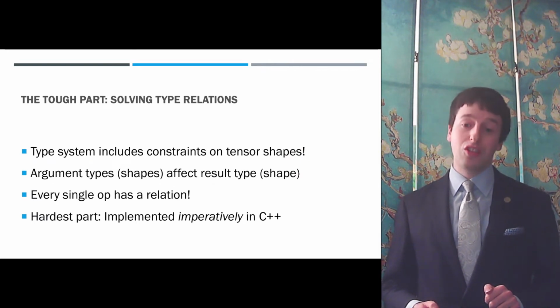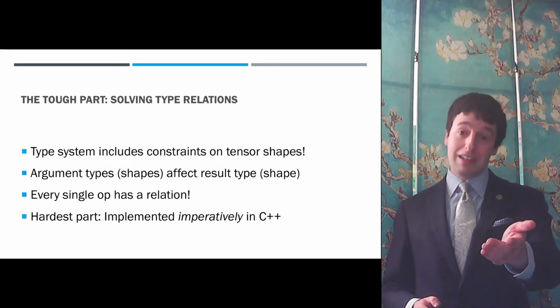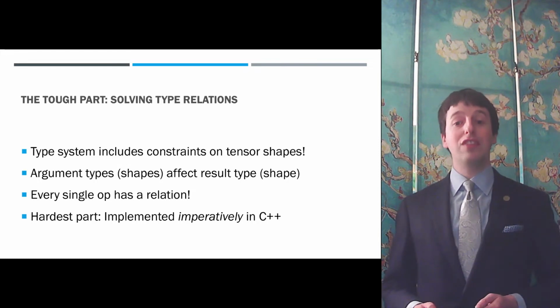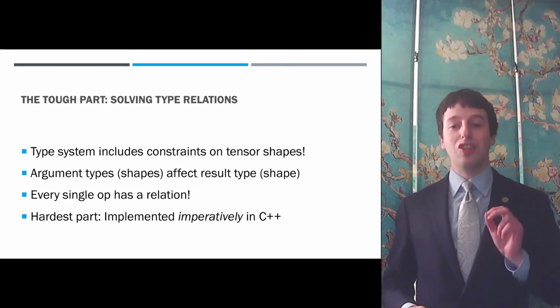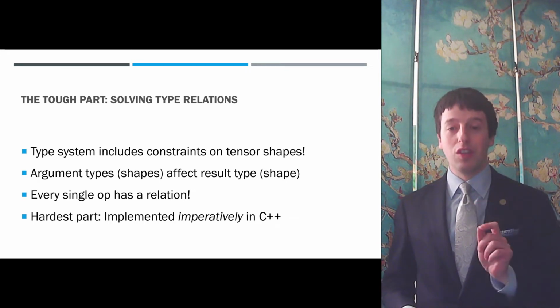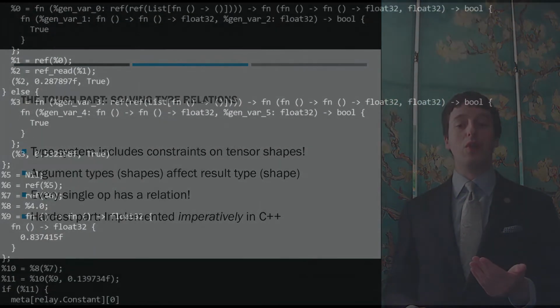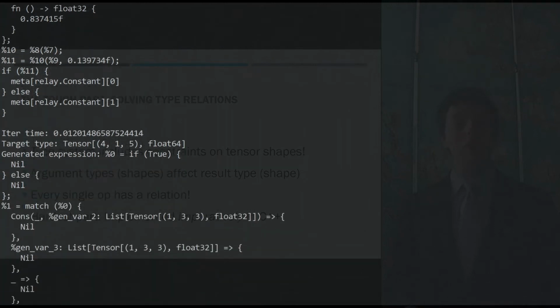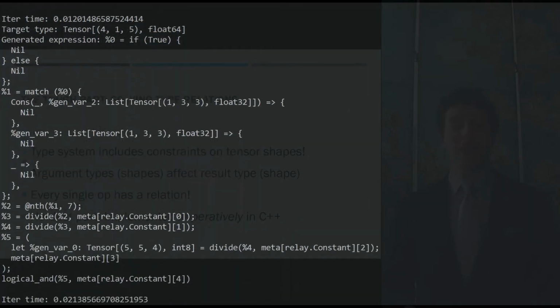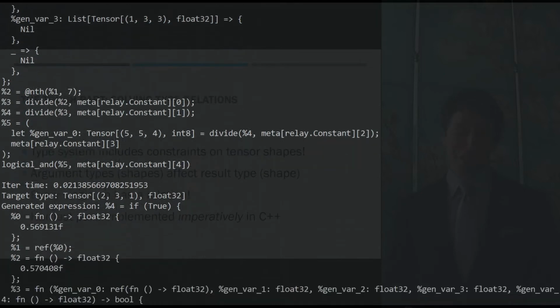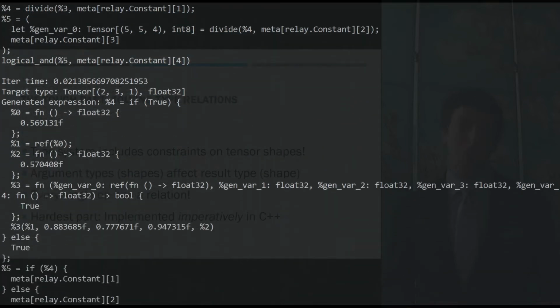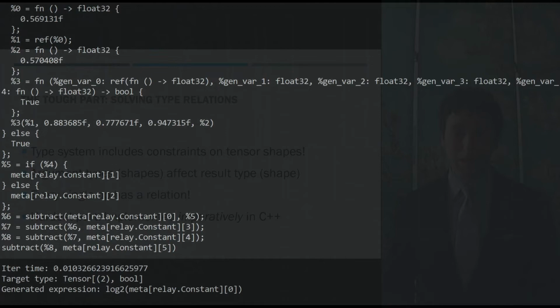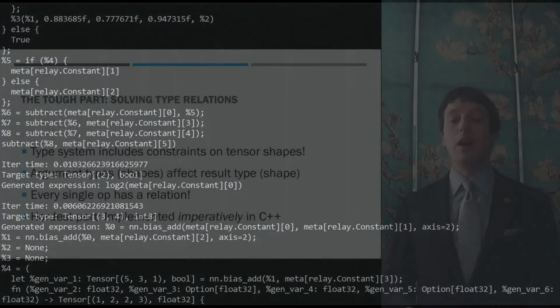The type system's greatest strength, being able to reason about tensor shapes, adds a lot of complexity. Each operator has a relation that decides if the combination of argument shapes and the return shape is valid, which means that the shapes of the arguments can affect the shape of the results. Consider, for example, broadcasting. In order to generate valid programs, this knowledge must reside somewhere. And unfortunately, to make matters even more complicated, the Relay compiler itself checks relations using imperative procedures in C++, which are not formally specified and are difficult to reuse outside of the compiler. This poses quite a practical problem, but not an insurmountable one.